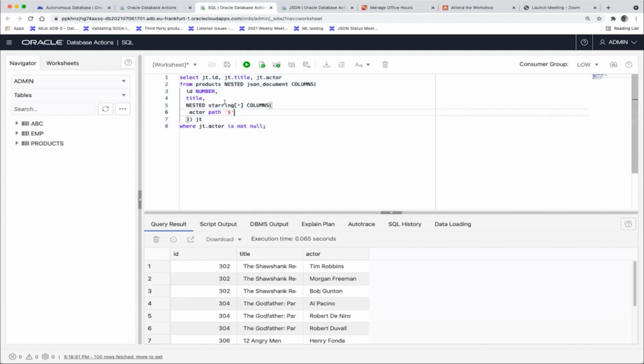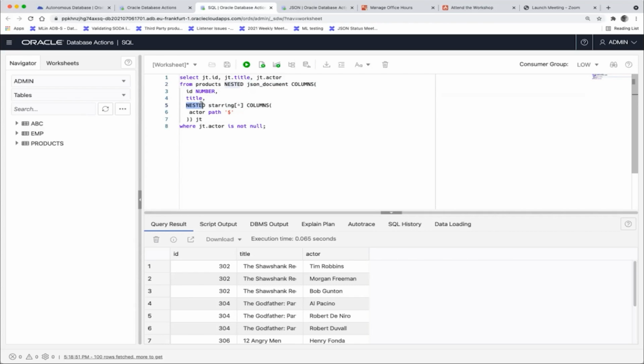So we query our products table, and we walk into our JSON document, and then we list all the columns that are inside the JSON document that we are interested in. We want to extract the ID, the product ID is a number, and the title. I don't have to specify the data type for title, it's using varchar as a default. And then I am iterating over my nested array. So it's again this nested clause being used recursively. I already had it here where I basically went to my document.